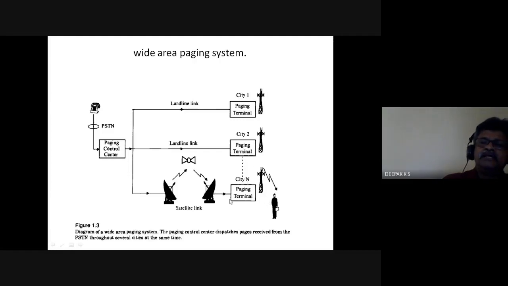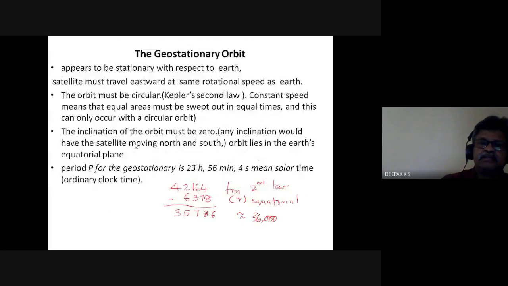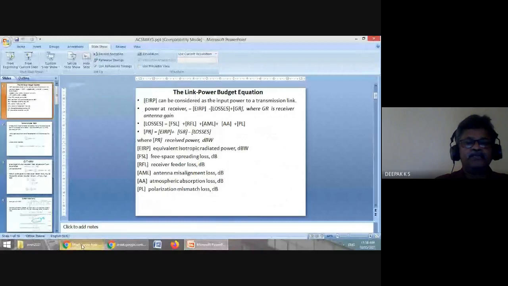The only requirement is to get the page across the system to the subscriber, and there is no acknowledgement. There is no reverse communication. So that is about the paging system. We will see the remaining portion next class.